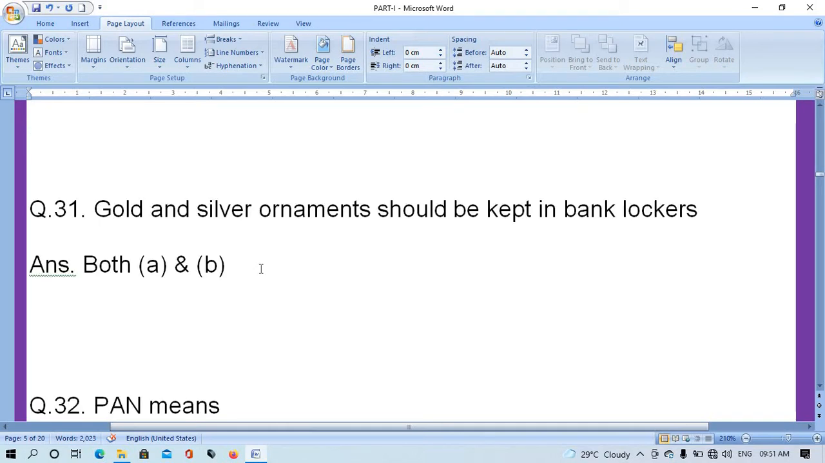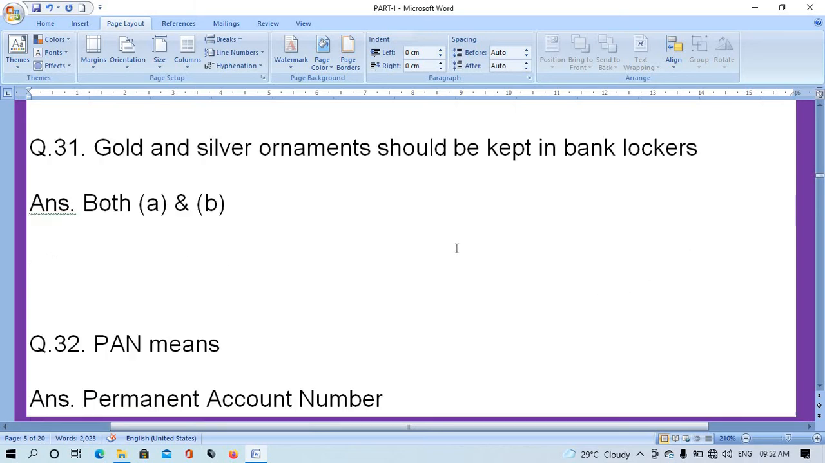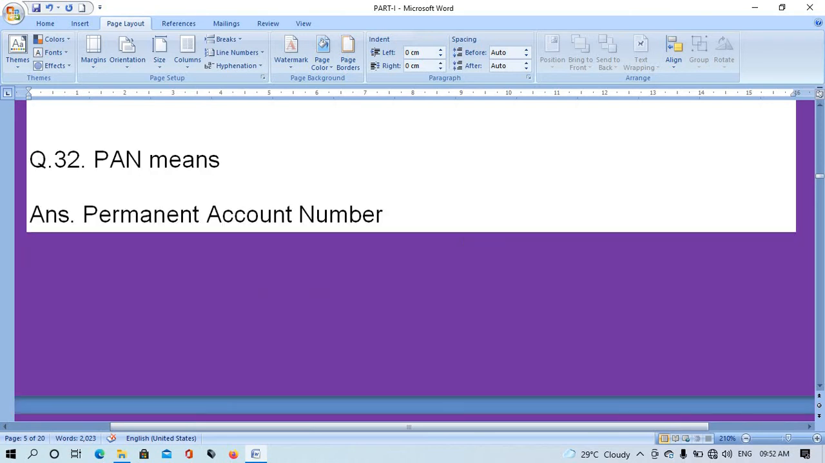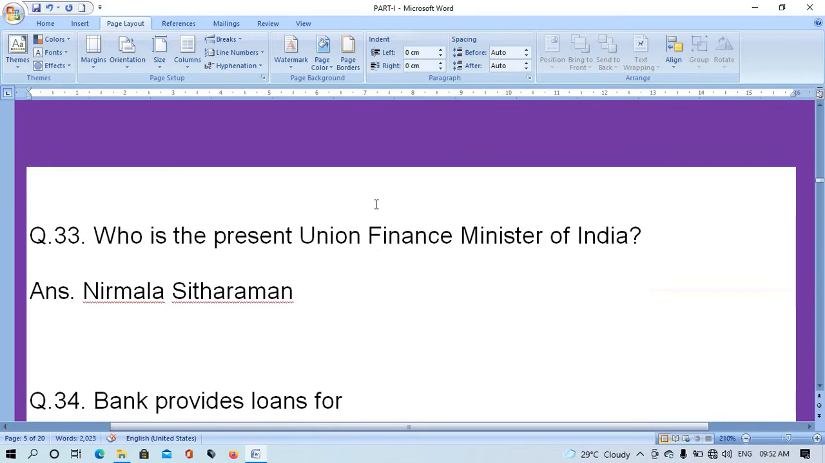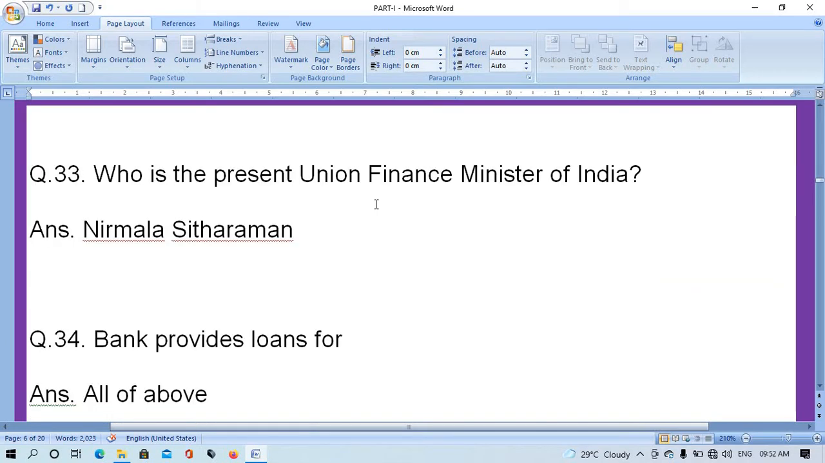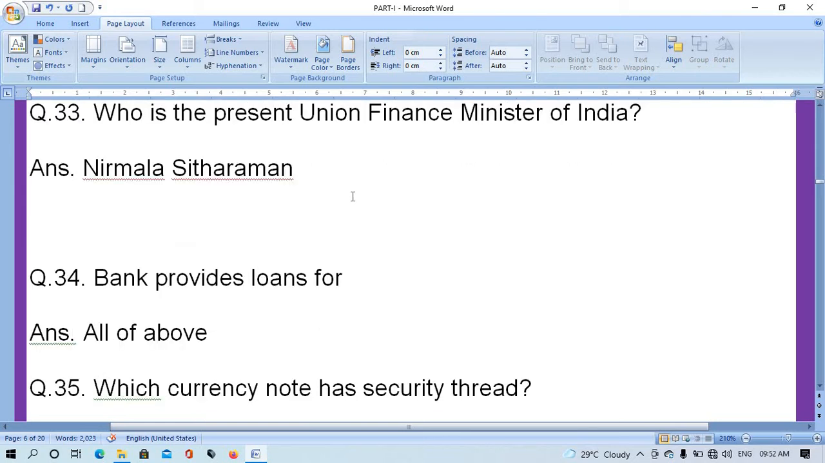Question number 31. Gold and silver ornaments should be kept in bank lockers? Both A and B is the answer. Question number 32. PAN means? The right answer is Permanent Account Number. Question number 33. Who is the present Union Finance Minister of India? The right answer is Nirmala Sitharaman.